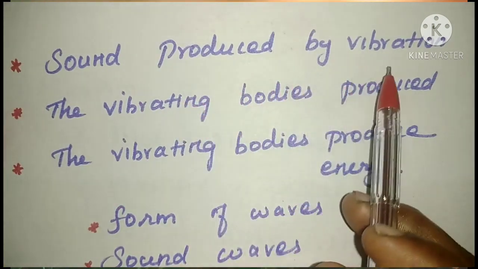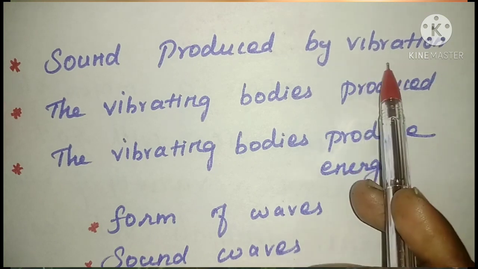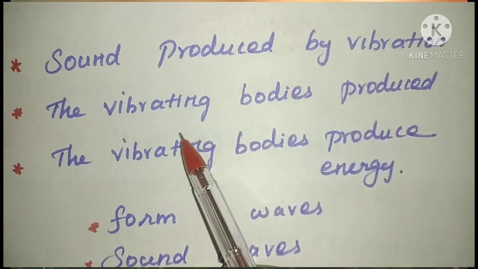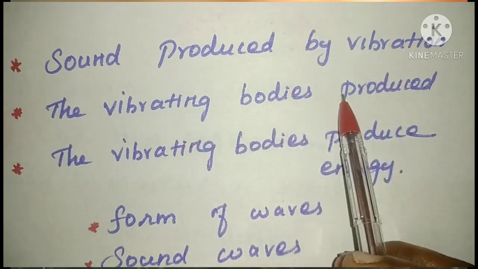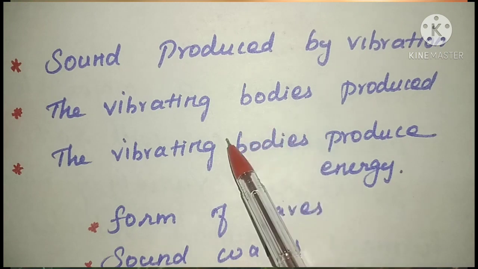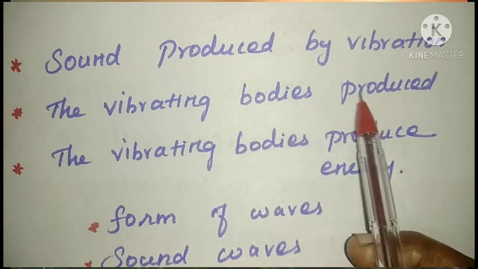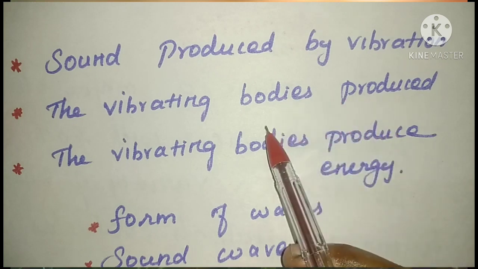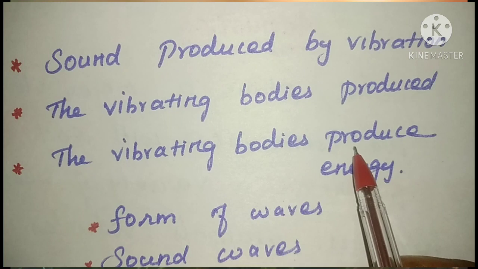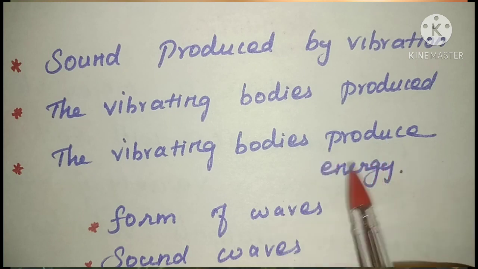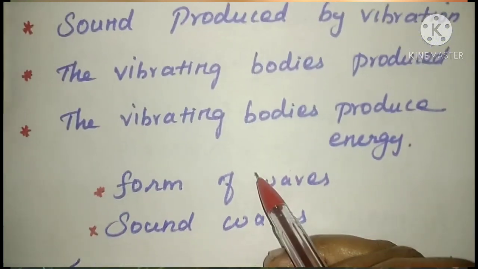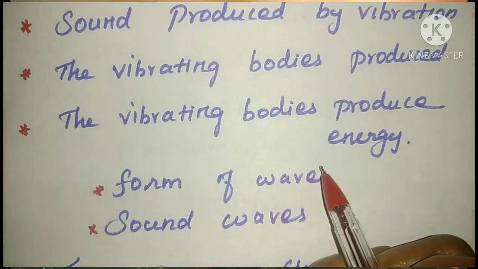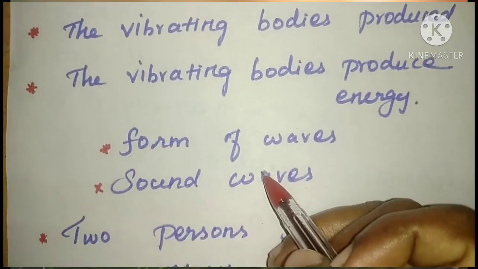First we are going to learn how the sound is produced. Sound is produced by vibration. You all know what vibration is? The to and fro motion is called a vibration. Vibrating bodies will produce the sound. How does the vibrating body produce the sound? From the vibrating bodies, certain energy is produced, that is the sound energy. And you all know sound is a form of waves. It will travel like waves, that are called sound waves.